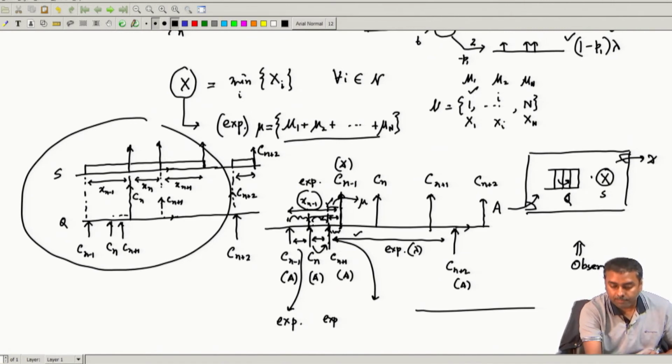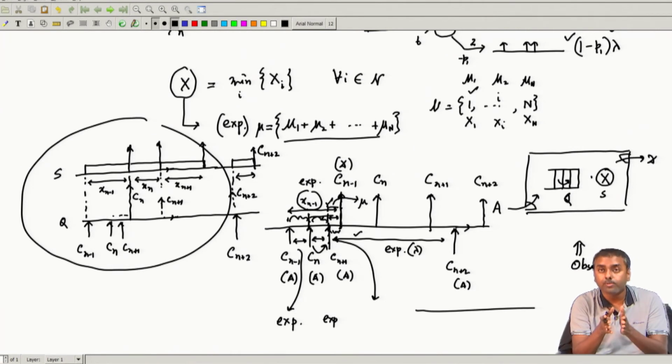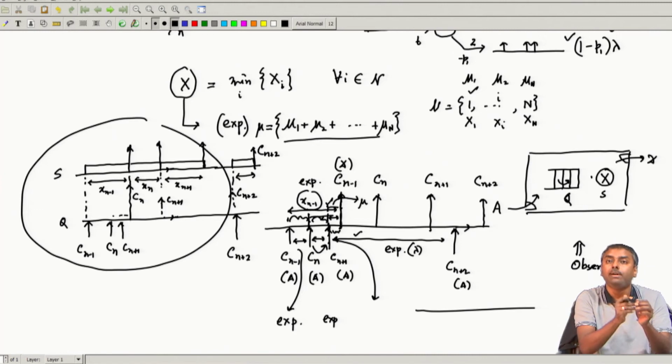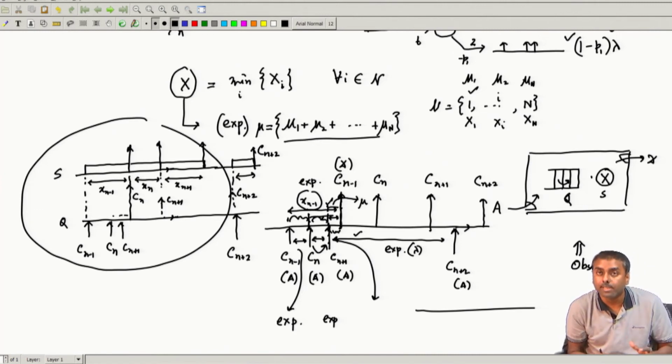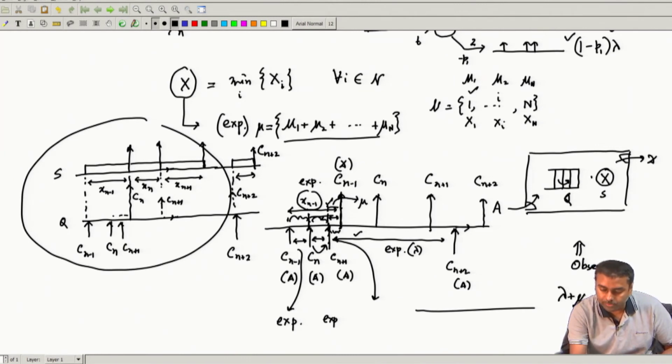But from here to here what has happened? Basically one service was going on, and that service has finished before the next arrival has happened. So basically there are two exponentials in competition, and whoever is the minimum among them, the principle of the minima of exponential distribution comes into the picture. And what will be this distribution then? This is still exponential, that is the beauty of it, with a parameter which is lambda plus mu.